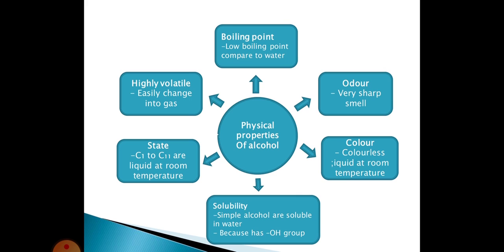Okay, the next one is high volatility. These alcohols are easily changed into a gas. Then the boiling point: these alcohols have a low boiling point compared to water. This is the physical properties of alcohol.